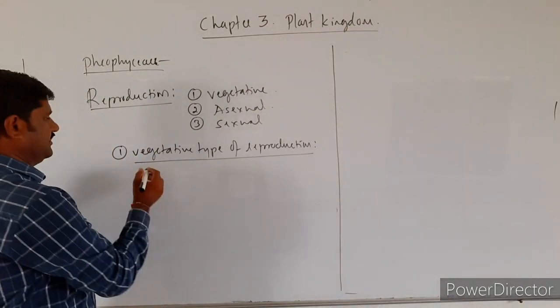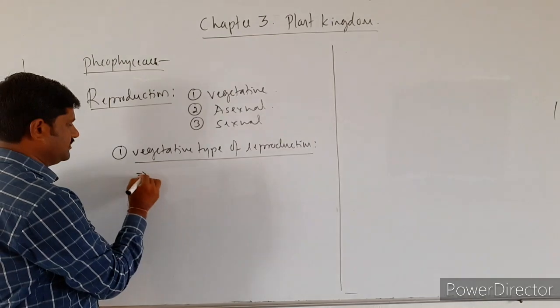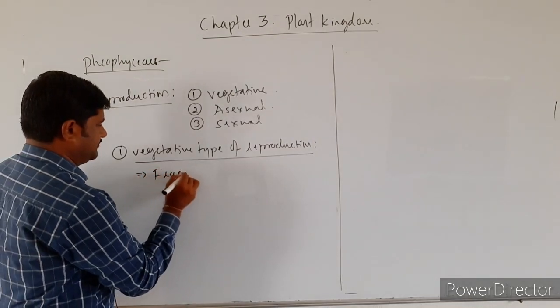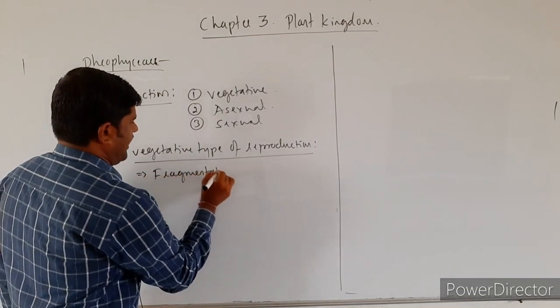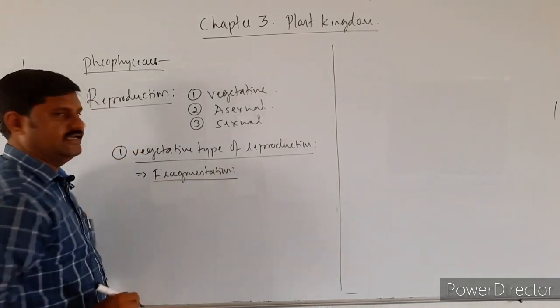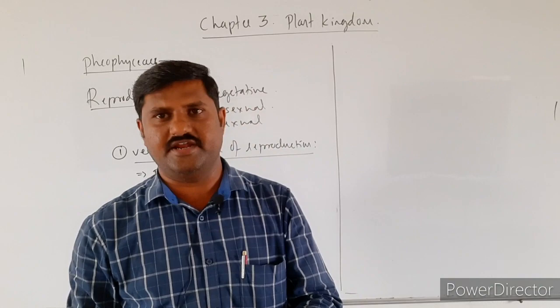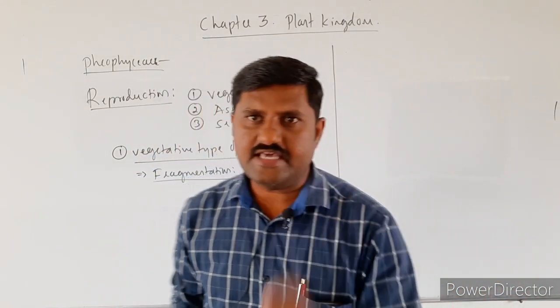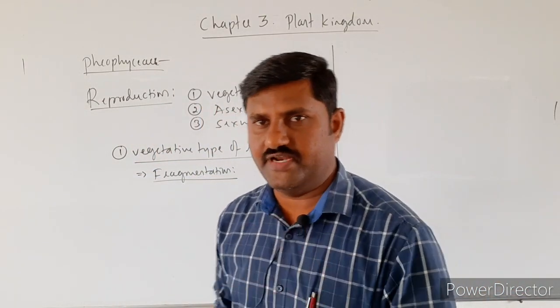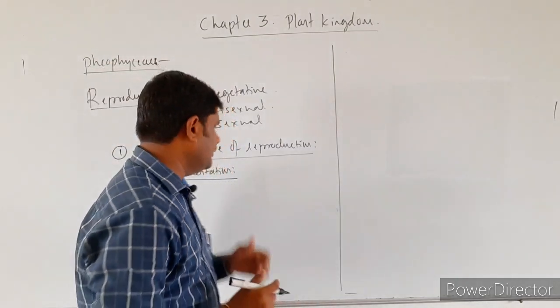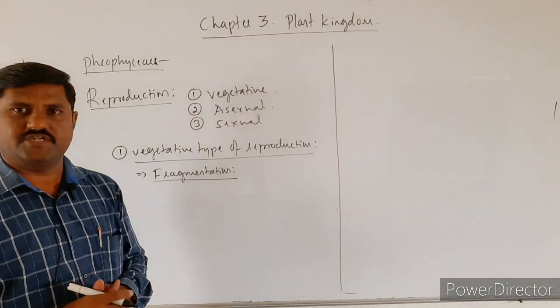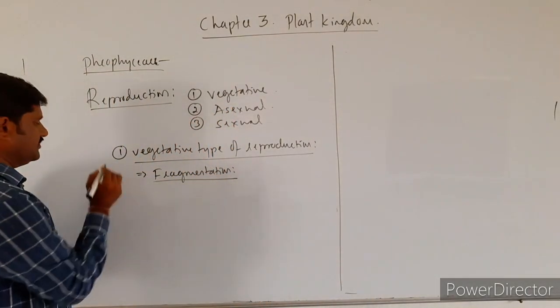So this is vegetative type of reproduction that occurs mainly by fragmentation. You know what is fragmentation? The body of these algae is cut into several pieces and each piece can grow into new individual, right? So that is one type of vegetative reproduction, first one.